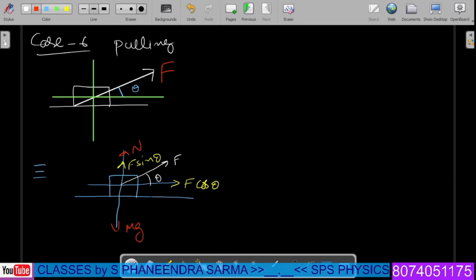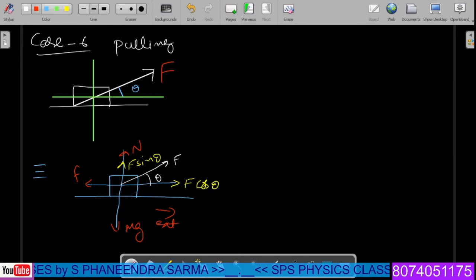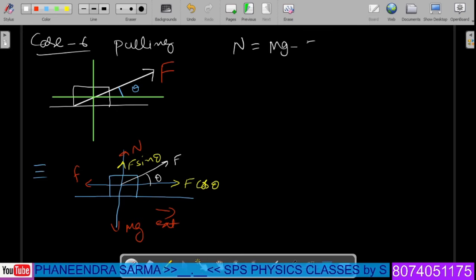Since the object experiences an external force in this direction, the block shows a tendency to move in this direction relative to the lower surface. As a result, we will get a backward frictional force f. We will get it like this. Now, in this condition, let us solve this particular case. What is the normal reaction? Normal reaction N is, no doubt, mg minus F sin theta.